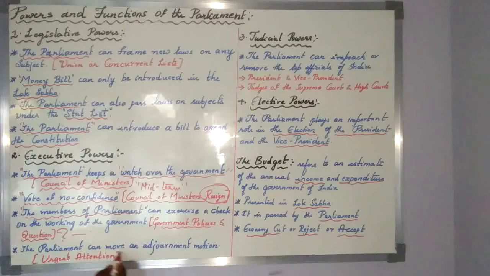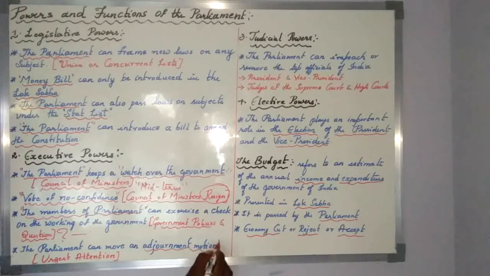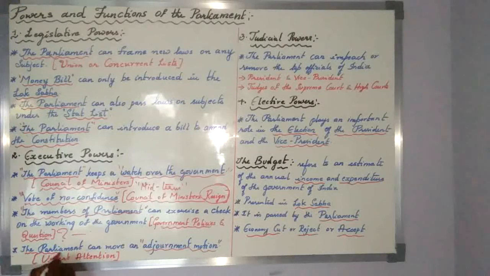Then parliament can also move an adjournment motion. This is one more type of motion. An adjournment motion is used when some urgent matter arises, when suddenly something happens in India. For example, a train accident, an earthquake or a flood. These are natural disasters which take place without our knowledge. During such situations, in parliament every day there is a timetable to be discussed.